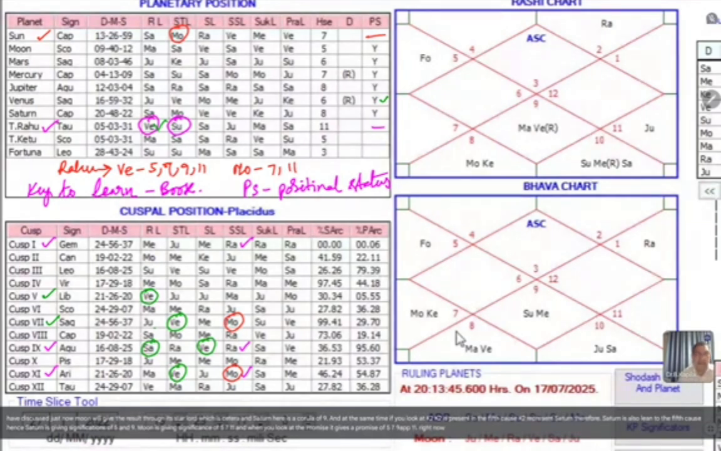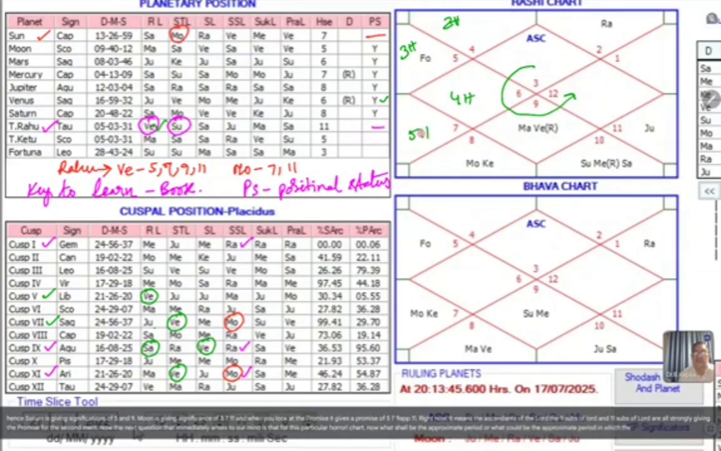Right? Now, it means the ascendant sub-sublord, the 9th sub-sublord, and 11th sub-sublord are all strongly giving the promise for the second marriage. Now, the next question that immediately arises to our mind is that for this particular horary chart, what could be the approximate period in which the second marriage is likely to happen? For this purpose, we have to check the sign rising on the 11th cusp.